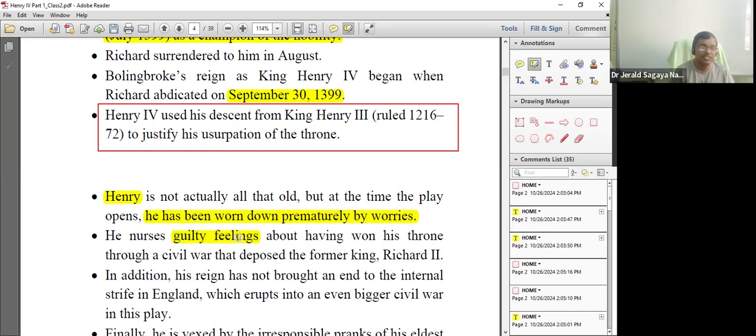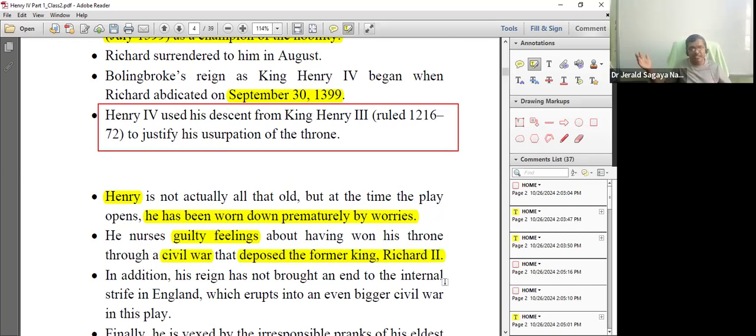What is that guilty conscience? He has deposed the king, his own cousin, by opposing him and fighting a civil war and eliminating King Richard II, which was against the norms. Actually, in the English background, you need to understand that the kings were considered to be the direct descendants of God.